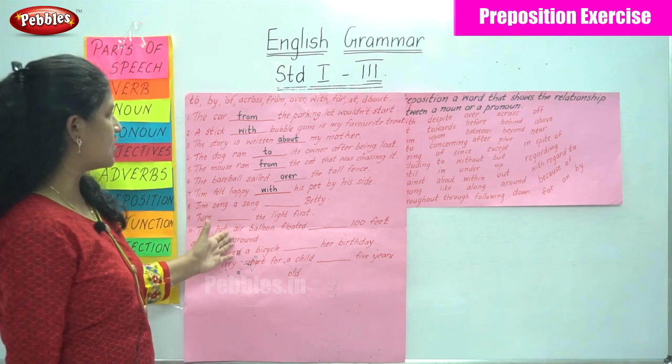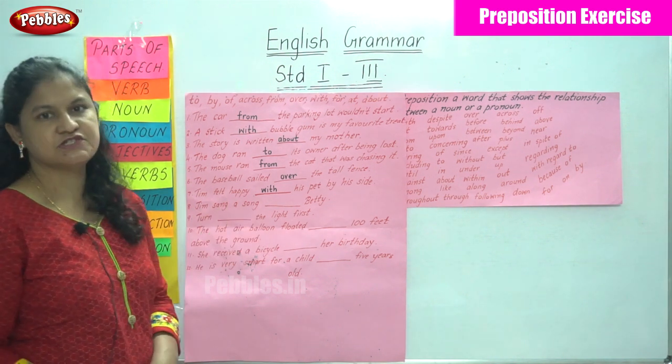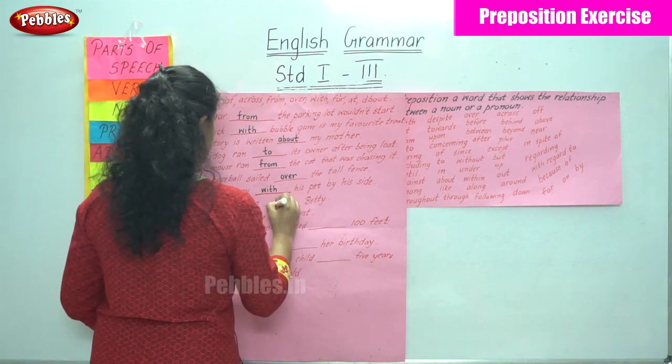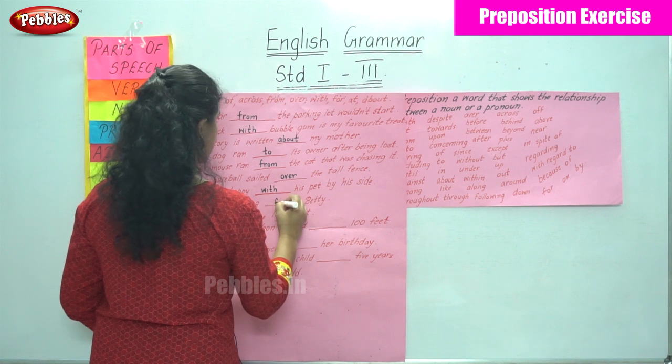Jim sang a song dash Betty. So Jim sang a song. I use the preposition for. Jim sang a song for Betty.